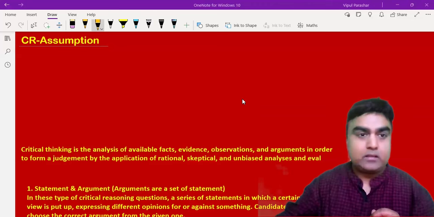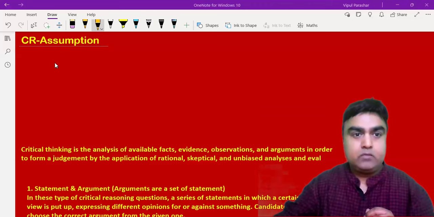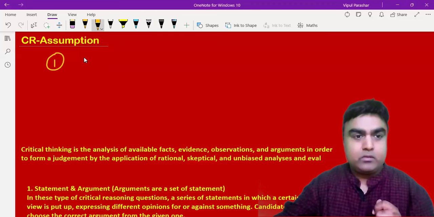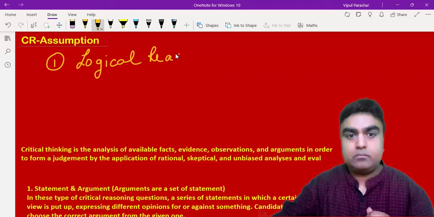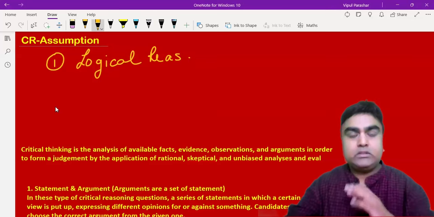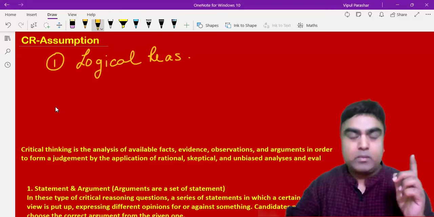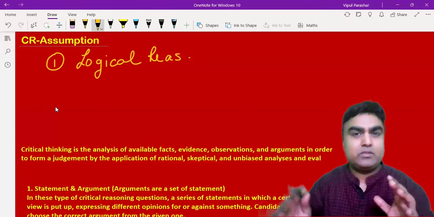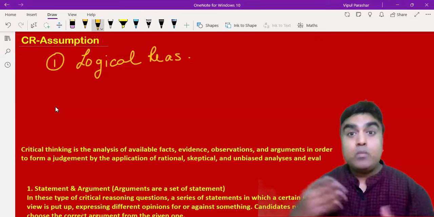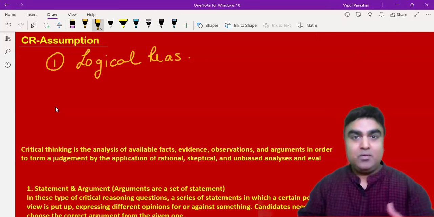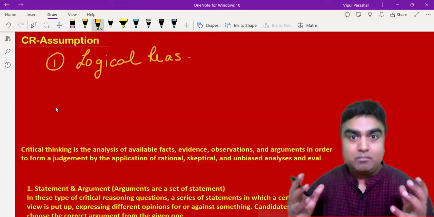The first thing you should always remember: one is the logical reasoning part. You always have to keep in mind that I'm dealing with something very much related to logical reasoning. So common sense reasoning will come as a big player.